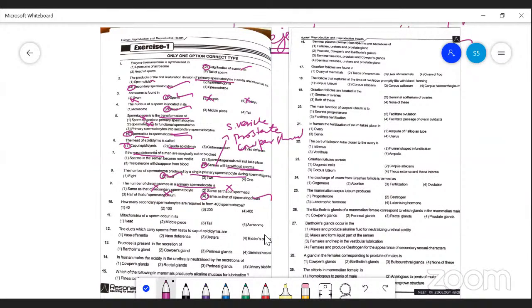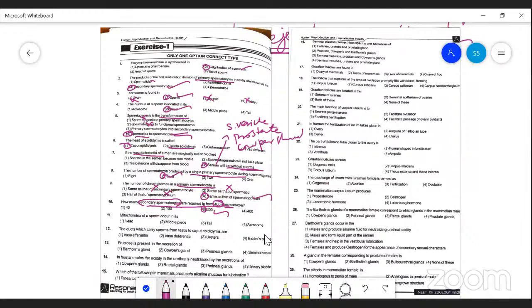Next question: how many secondary spermatocytes are produced from 400 spermatozoa? Here you have to consider secondary. Four spermatozoa are produced from each primary, so from 400 primary cells, 400 secondary spermatocytes are produced.